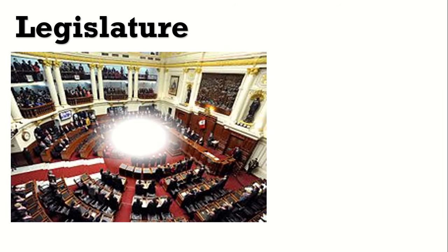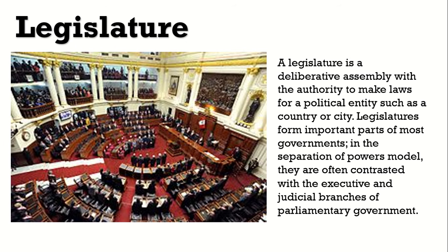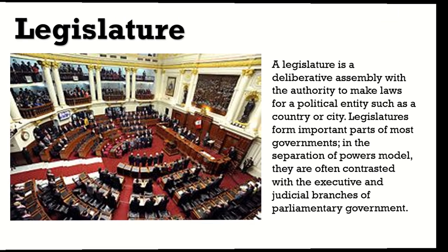Legislature. A legislature is a deliberative assembly with the authority to make laws for a political entity such as a country or city. Legislatures form important parts of most governments. In the separation of powers model, they are often contrasted with the executive and judicial branches of parliamentary government.